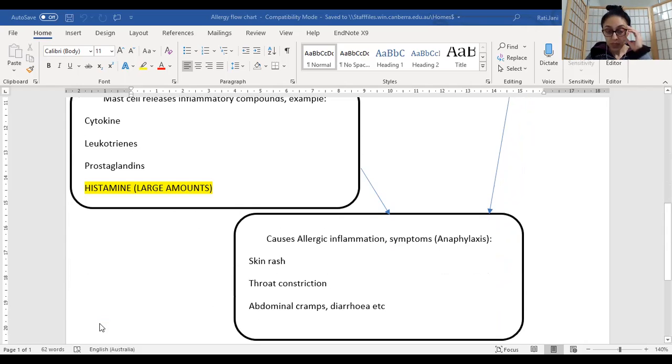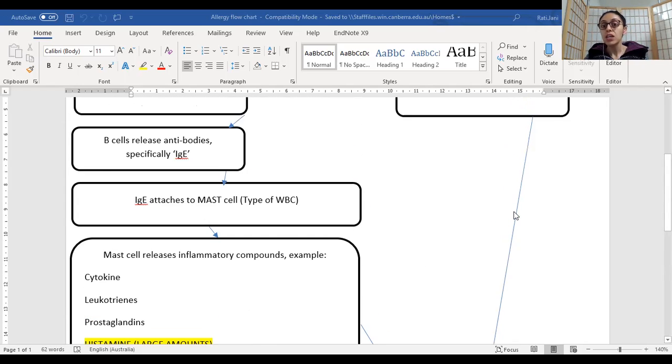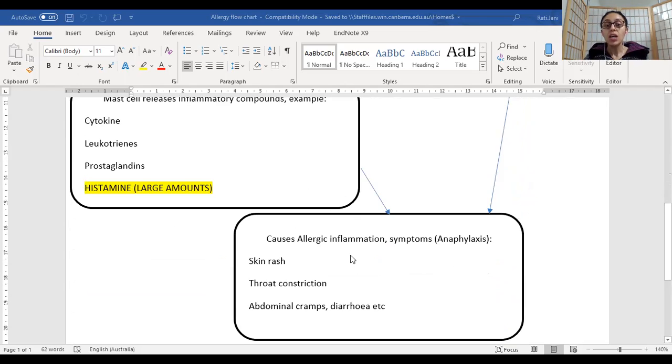All right. So when you have all of these inflammatory compounds being released, these two interleukin cytokines are also inflammatory in nature, and therefore you have an allergic inflammatory reaction, meaning you have skin rashes or throat constriction, or else you have abdominal cramps. So basically you have an anaphylactic reaction.